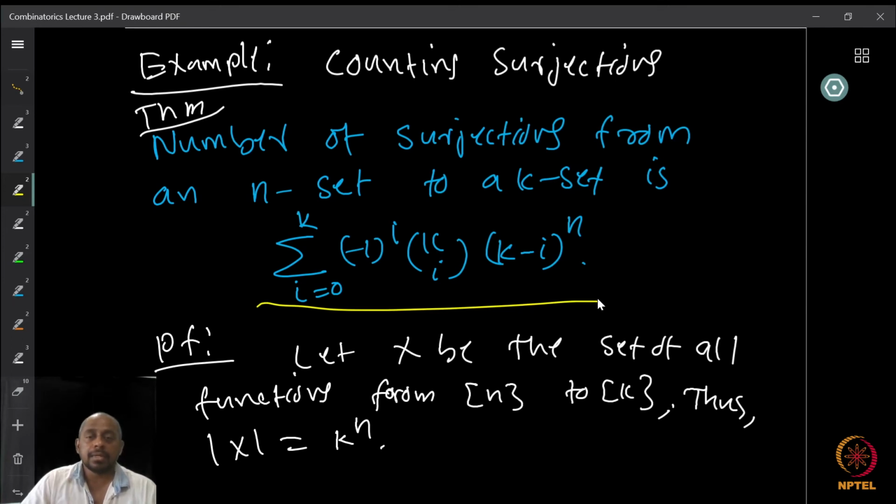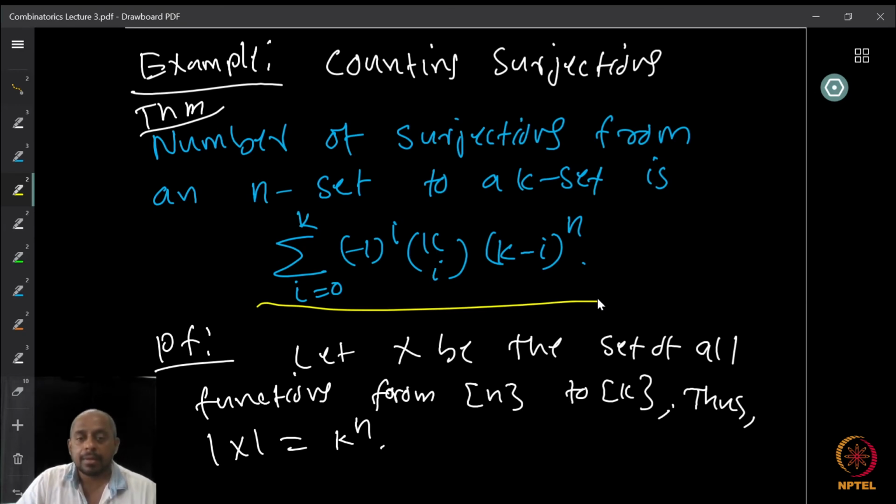So to use inclusion-exclusion, let us define. We can do it in two different ways. I am going to use the first theorem. I want to exclude the ones that are not required. So I will define my sets A_i to be the sets of functions which are not surjections, and then I discard the non-surjective functions, and I will get the surjections, right?